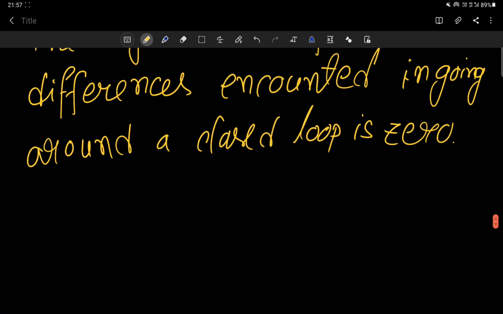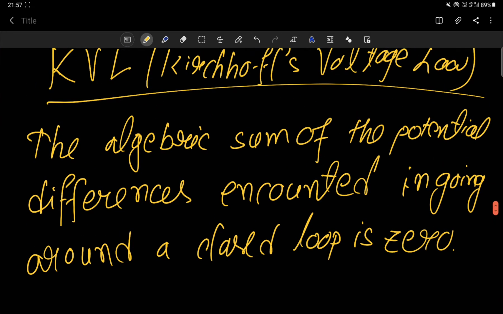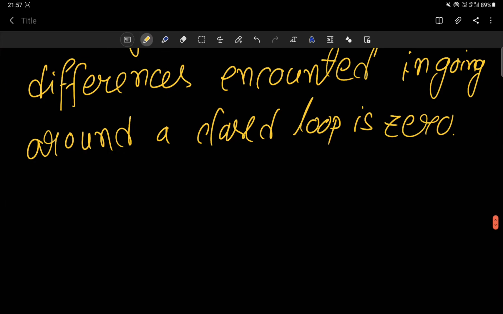So what does that mean? In the first law, Kirchhoff said that the total current in a junction is 0. In the second law, Kirchhoff is saying that in a closed loop, suppose I have a closed loop, and in this closed loop I have two batteries connected, correct?